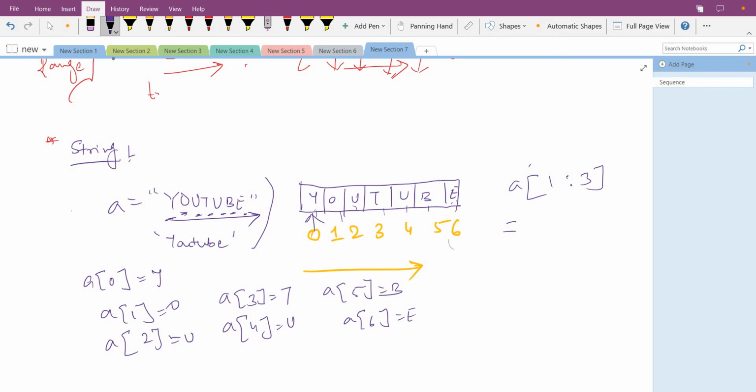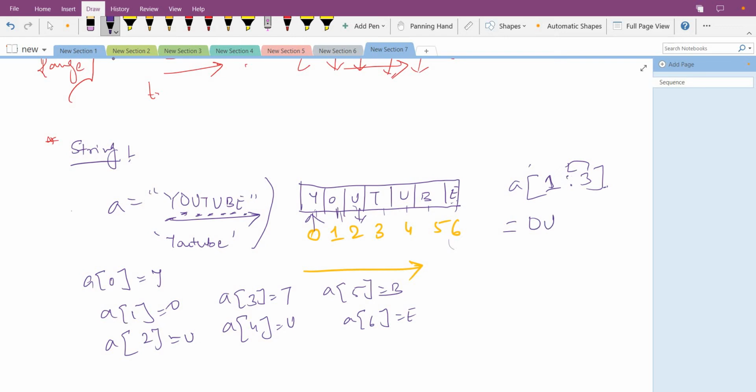So I am doing the slicing 1 to 3. It starts from 1, which is O, and ends at 2, not 3. If I write a[1:3], it will give me up to index 2 only, so O and U.